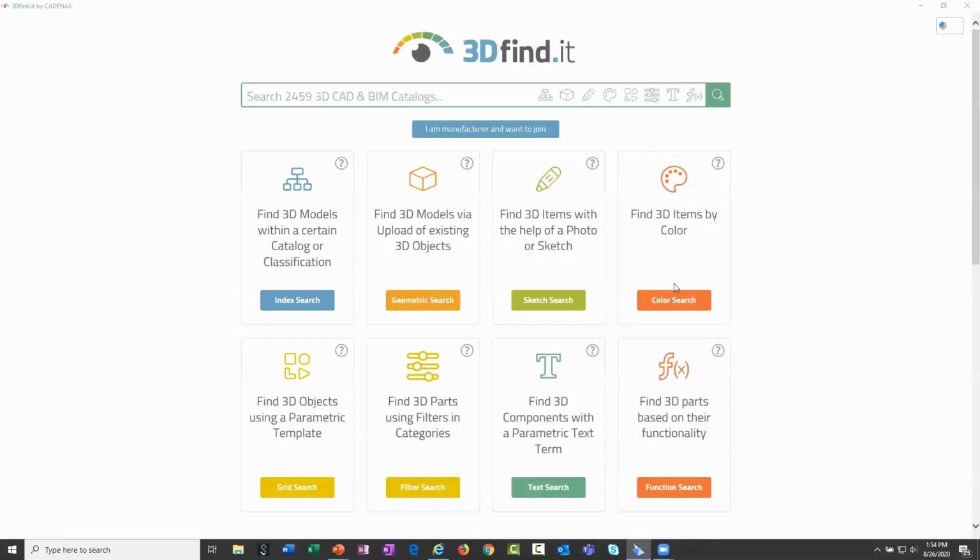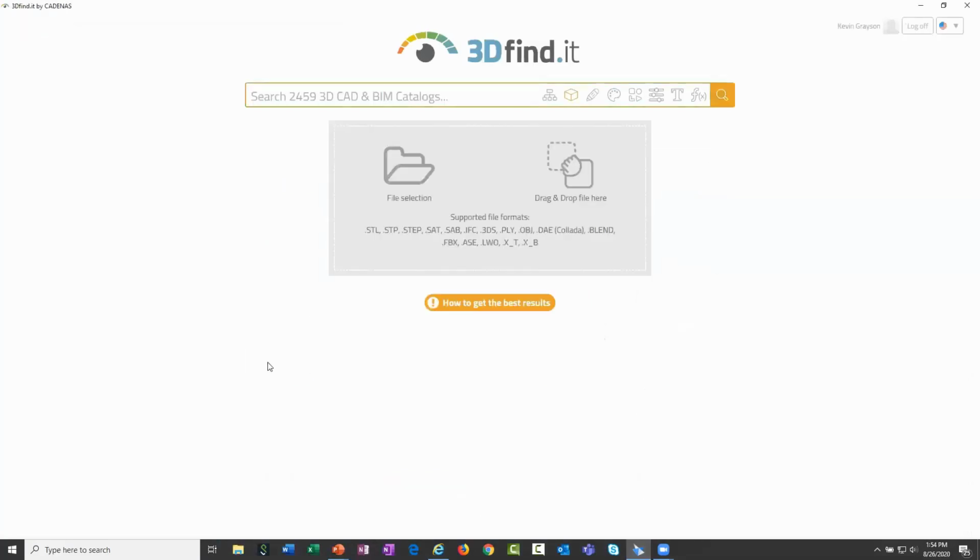I'm going to go back to the 3D Find It just to show you a couple of other ways that you can search for components. So we talked about just a typical text search. You can also do a geometric search.